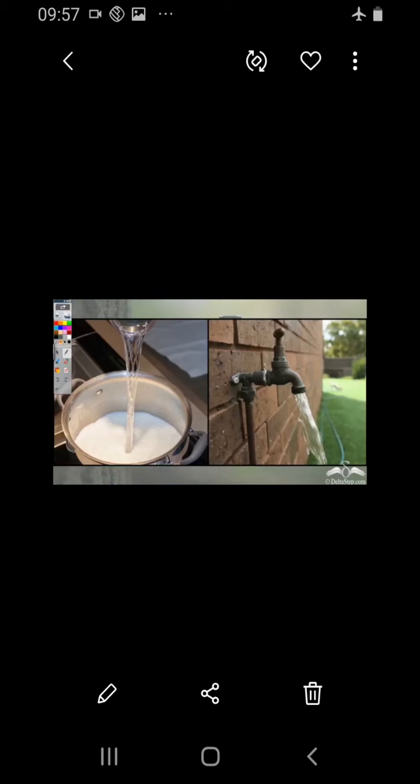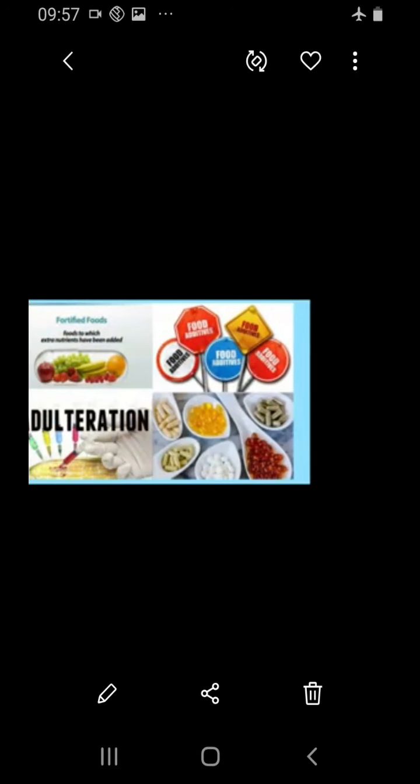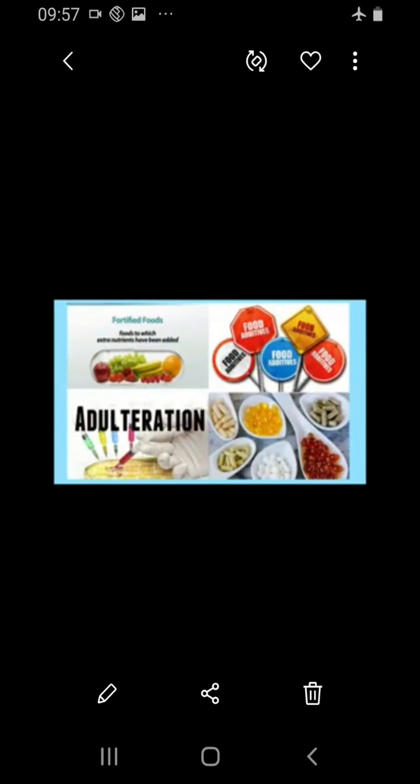So, some of the common adulterated foods are milk and milk products, cereals, pulses, coffee powder, tea powder, turmeric powder, saffron, then non-alcoholic beverages, spices, edible oil, meats, poultry products, etc. So adulteration is the addition of any substance to natural food to make it affected.